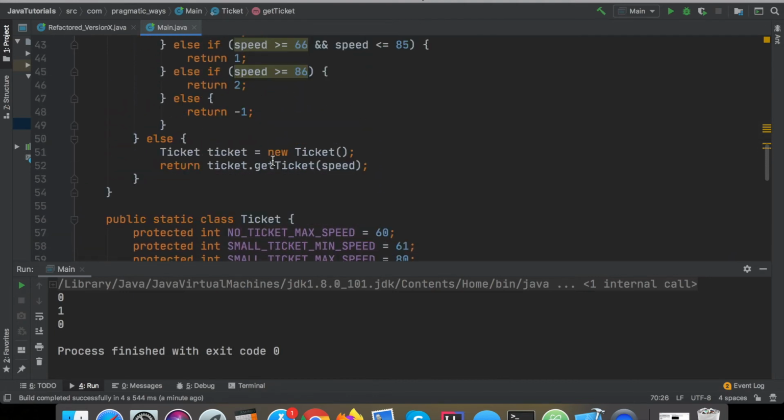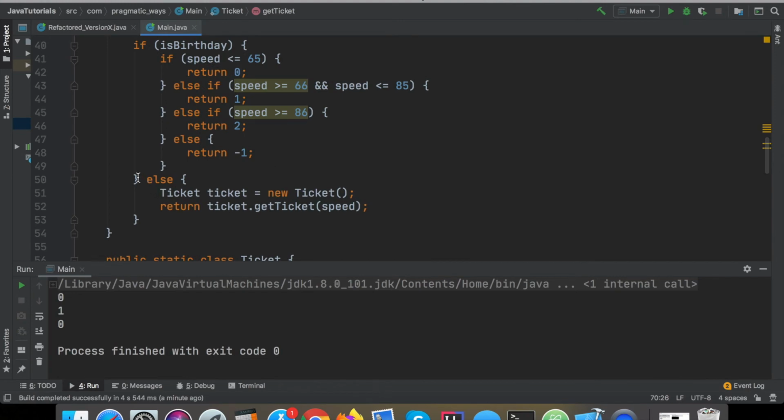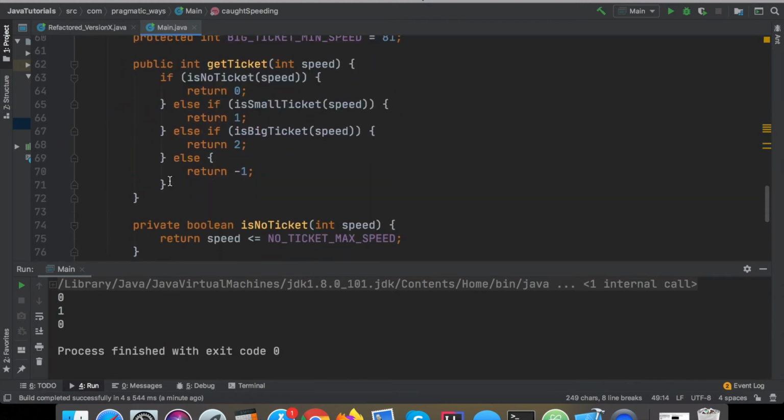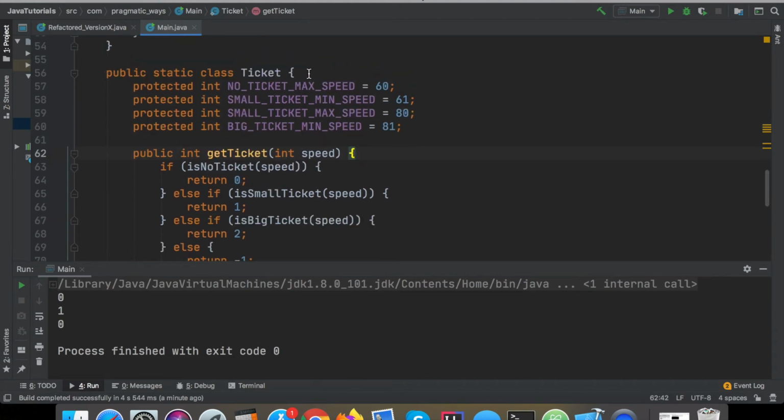So now that really does the ticket portion of it, but now we need to create the logic for if it's a birthday. And we should notice here that I have this structure of code, which looks very similar to this structure of code. So I still have duplicate code in here. Now I need to figure out a way to reduce this duplicate code.